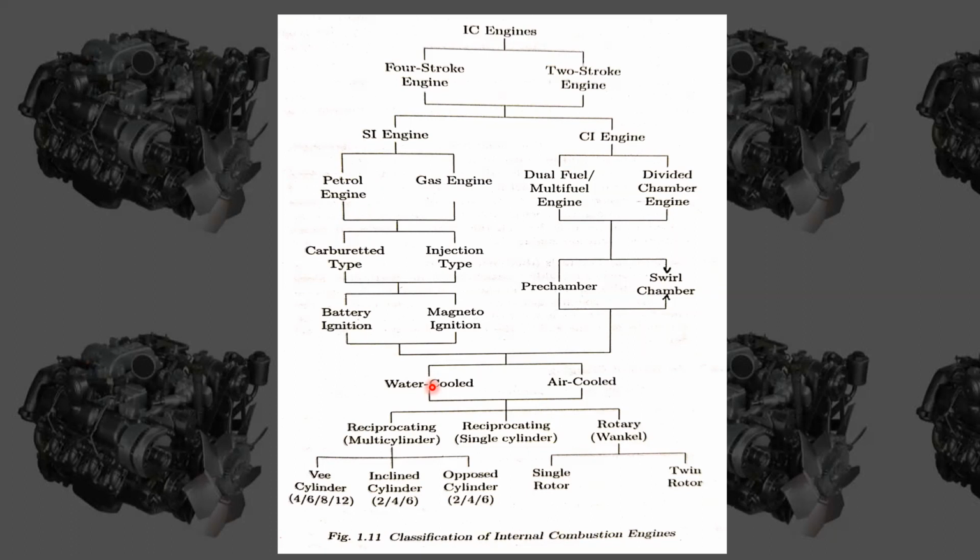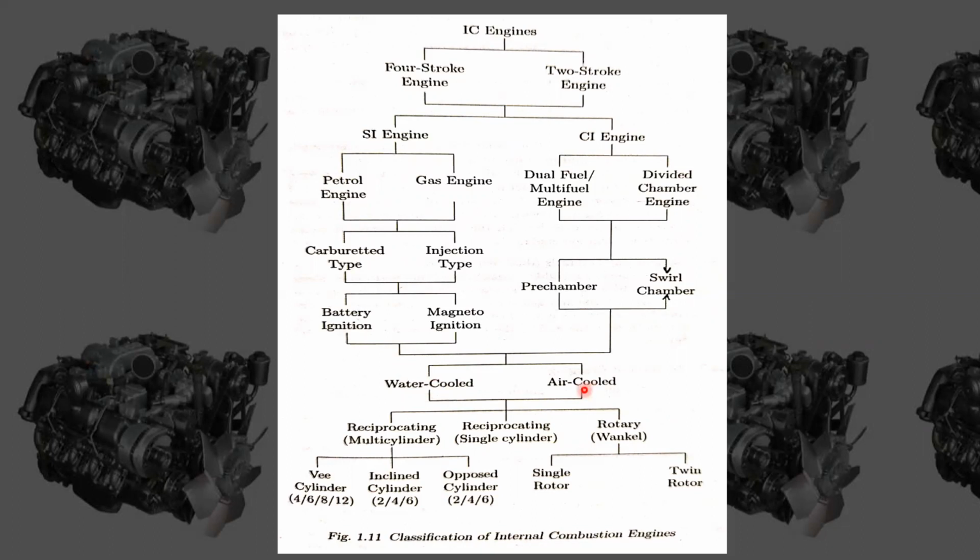We need to incorporate several water jackets around the engine to cool several parts of the engine. We already studied several components of the engine, and to cool all those parts we have to provide jackets around them.